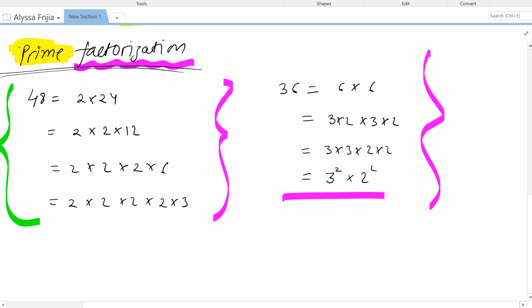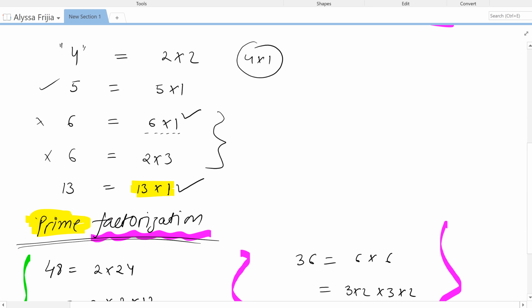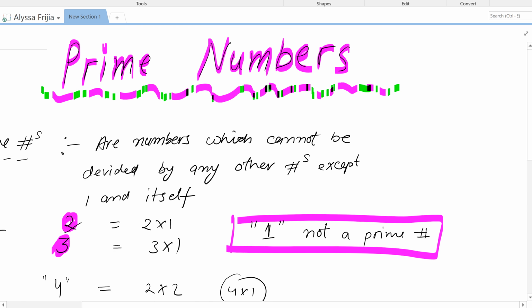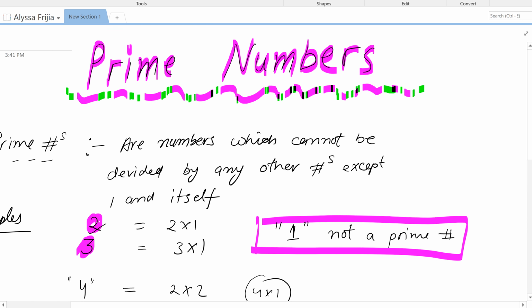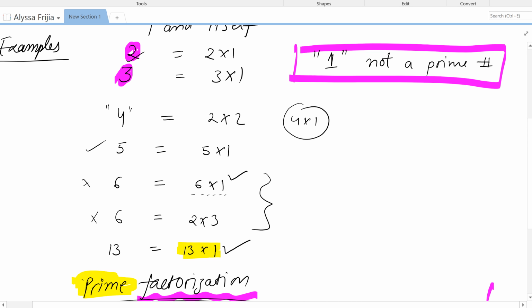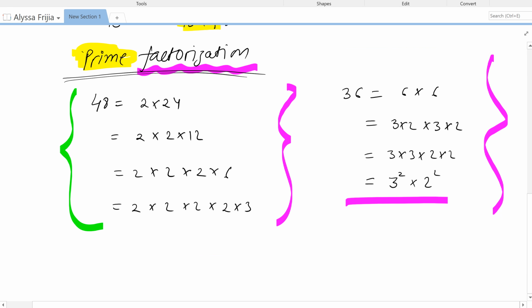Good. Now we learned prime factorization and prime numbers, and the next topic we will talk about LCM and GCF. It's slightly different concepts. So we'll talk about that. Probably I can give you a quick hint about it.